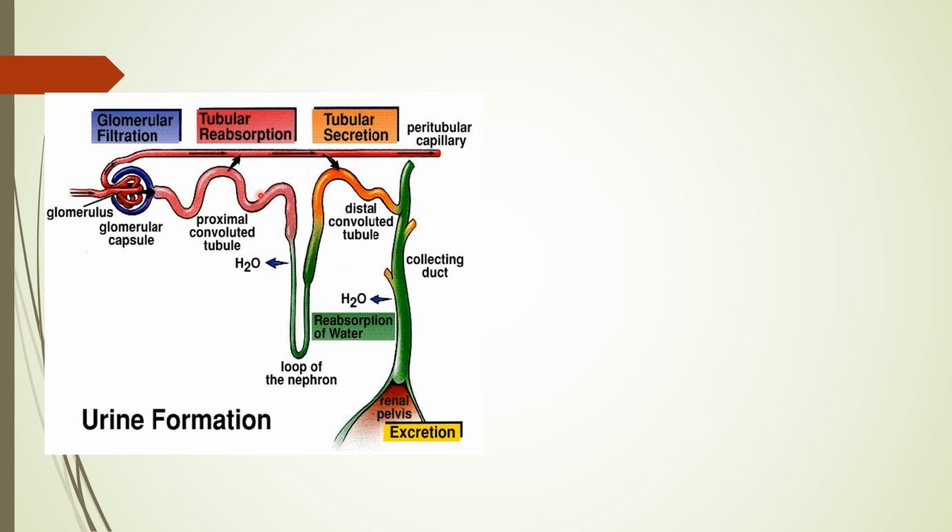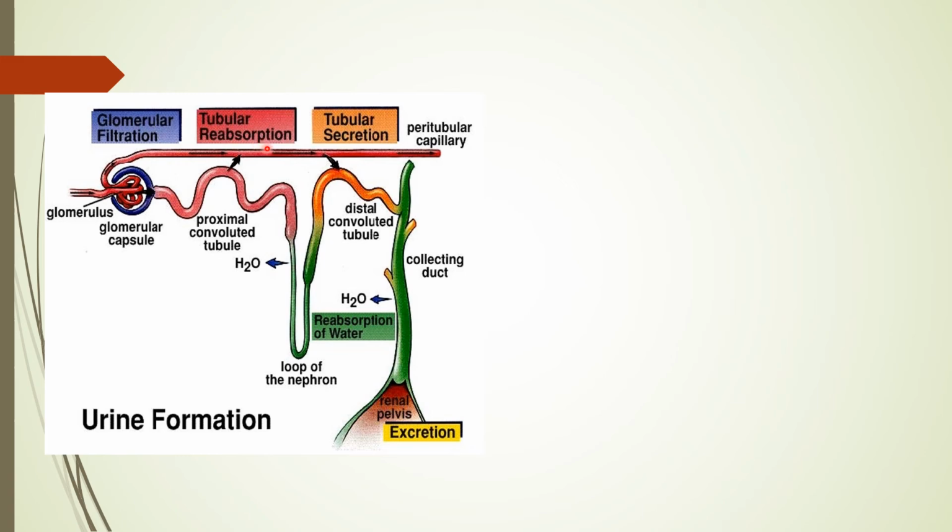So that is the reabsorption. That is the second step of urine formation, which we call reabsorption. Because when the urine is passing, it is passing in a concentrated form. So reabsorption is the second step of urine formation.